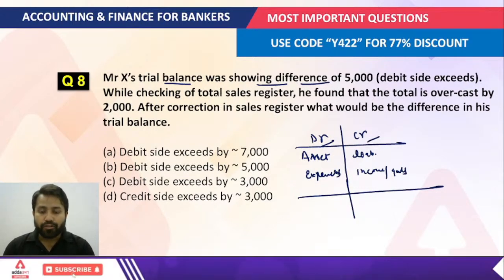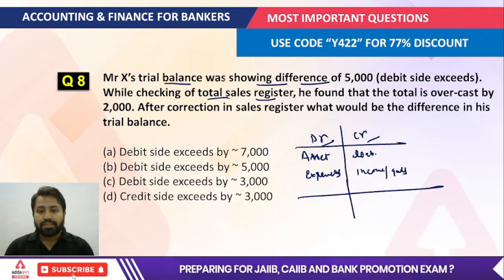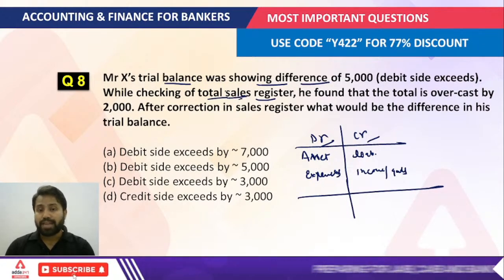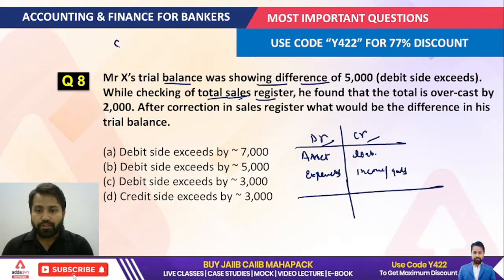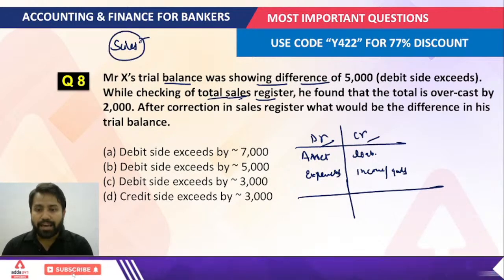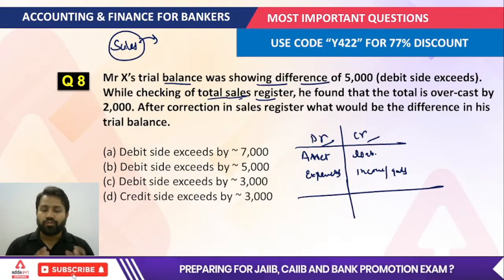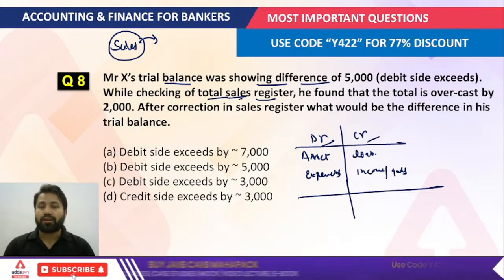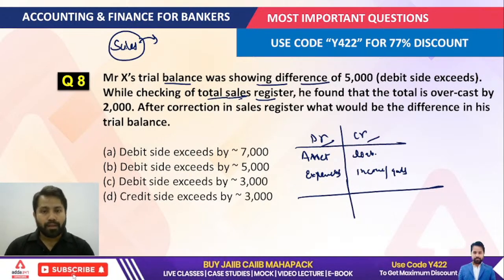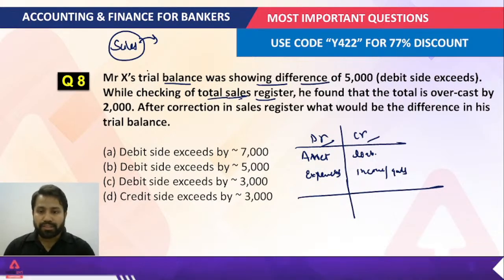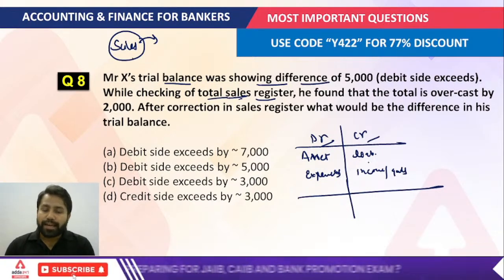While checking the total sales register, where do sales come? Now it is a tricky one. Sales generate the revenue, or you can say the income, for the company. So in that scenario this sale would be recorded under the credit side.